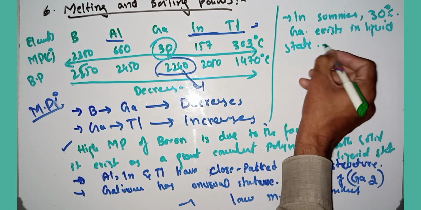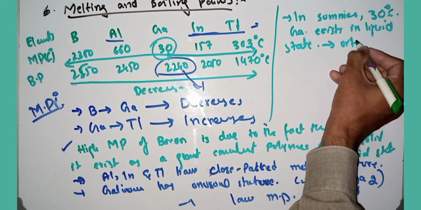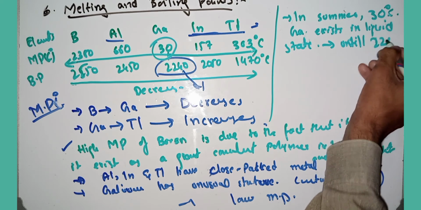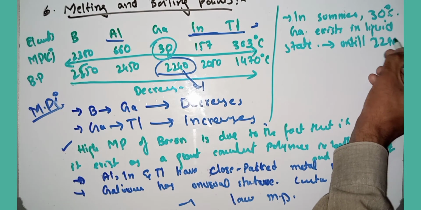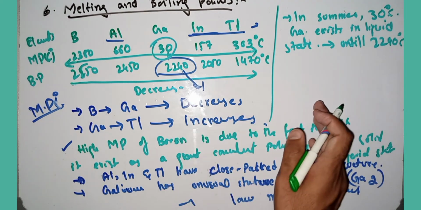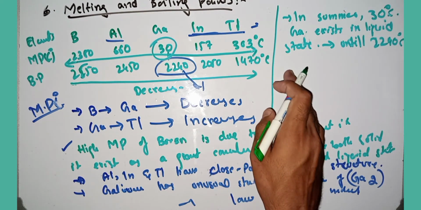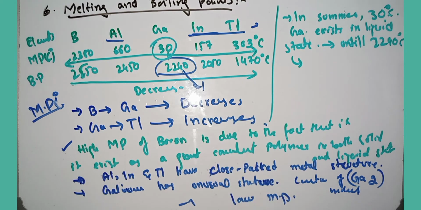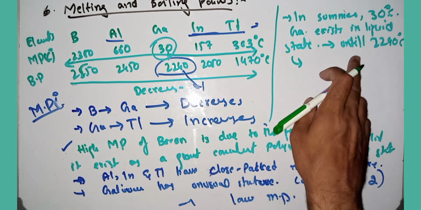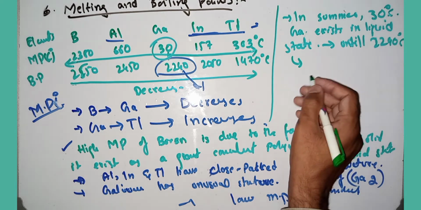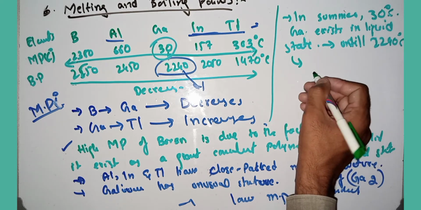But this state will remain until the temperature reaches 2240 degrees centigrade. It means up to about 2000 degrees centigrade, gallium will exist in liquid state. So, due to this liquid range from 30 degrees centigrade to 2200 degrees centigrade, it can be used in high temperature thermometry.